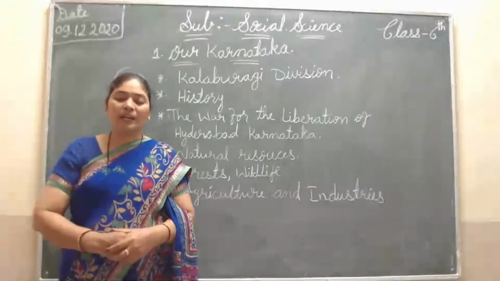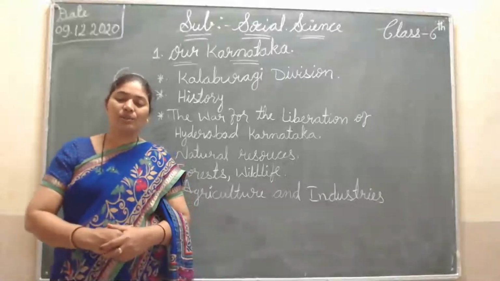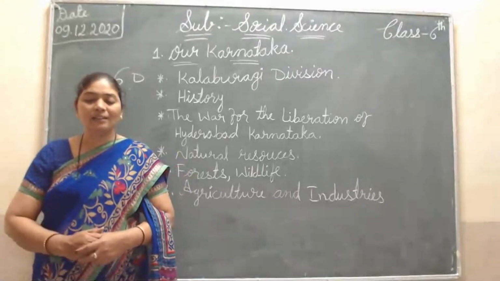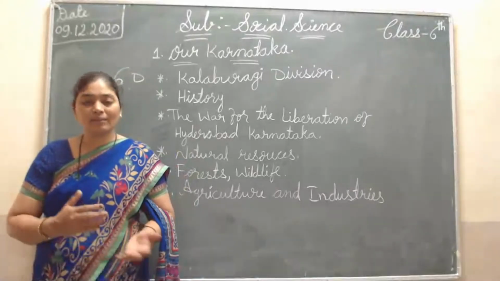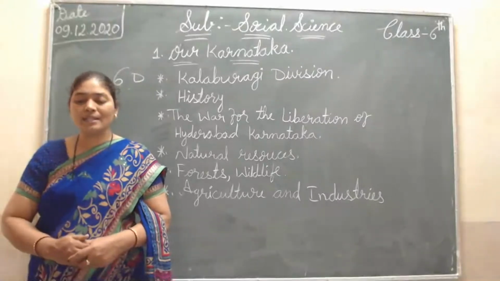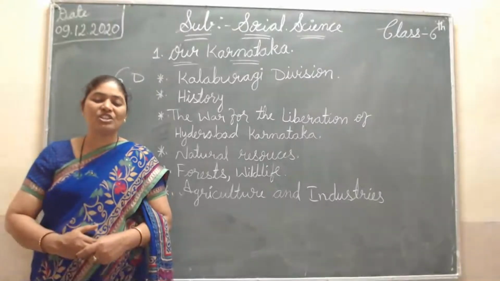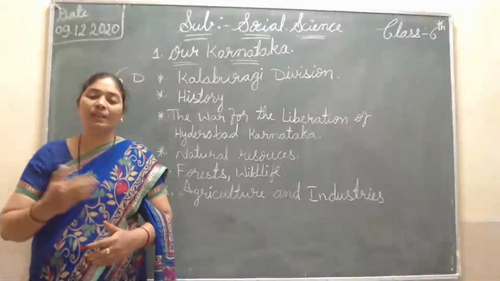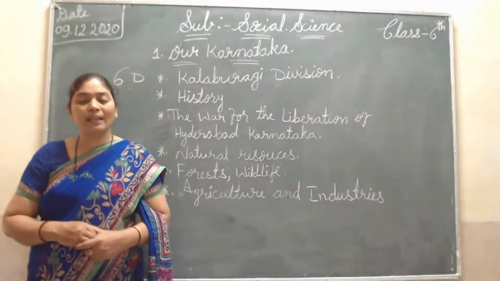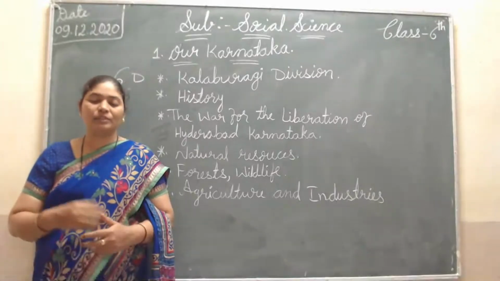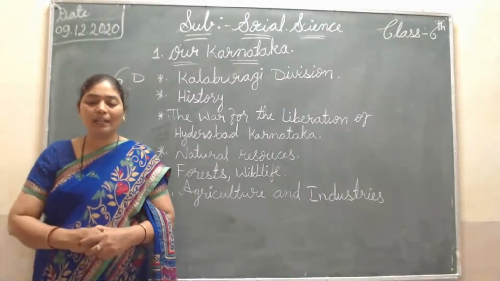After them, the Kalyani Chalukyas ruled. They made Basavakalyana the capital, and at that time Kalaburagi was also under them. Then Hampi of Ballari district was the capital city of the Vijayanagara kings. When the Vijayanagara kings were ruling, Kalaburagi was also under them.